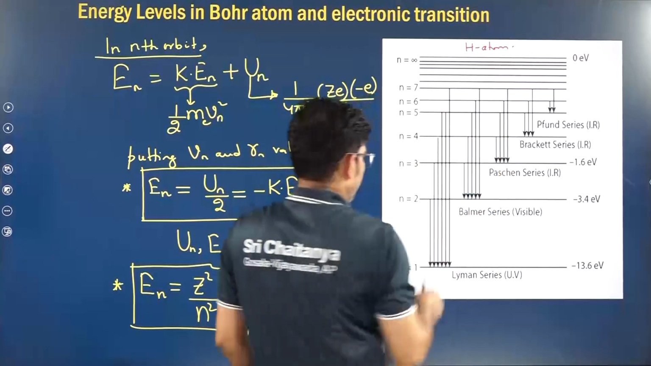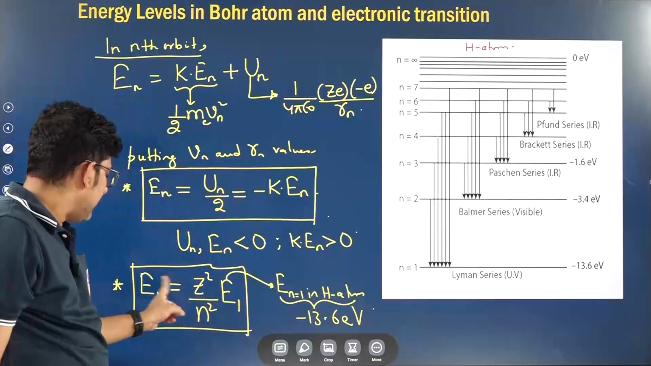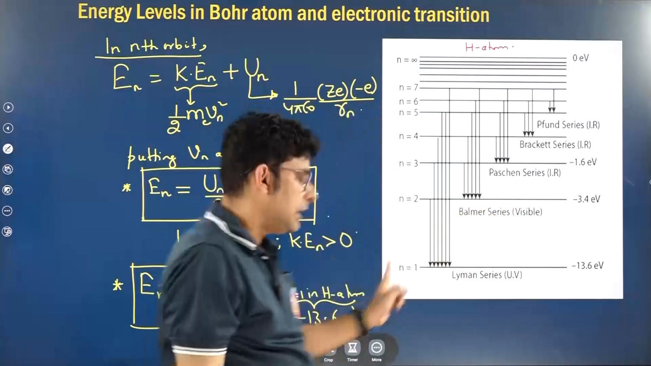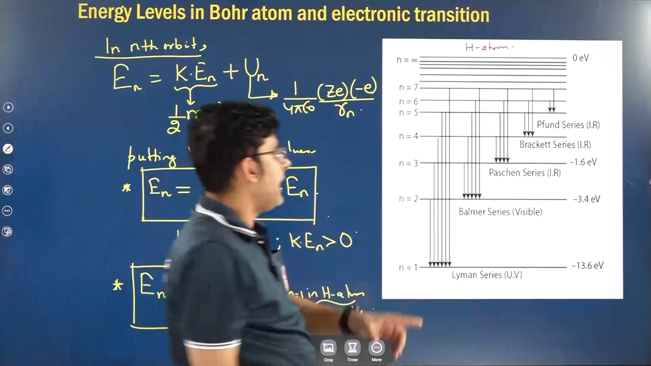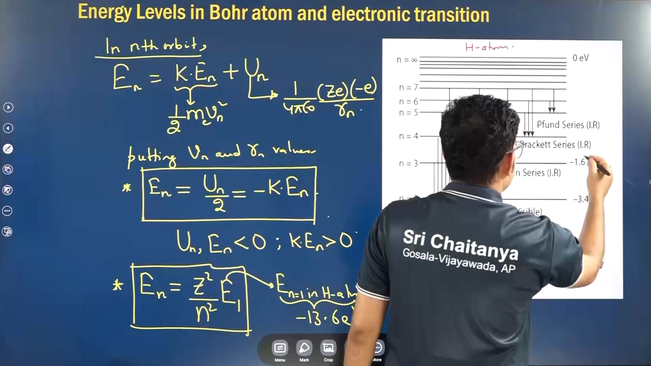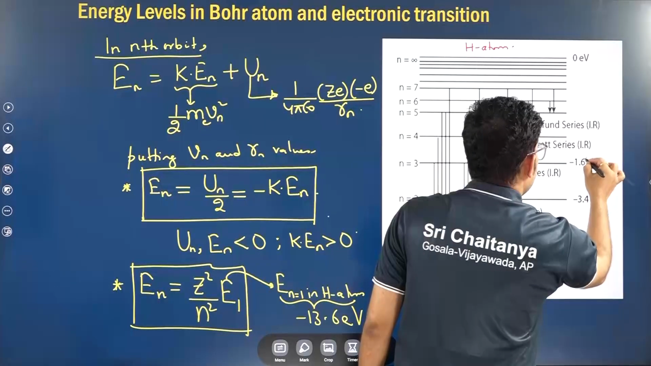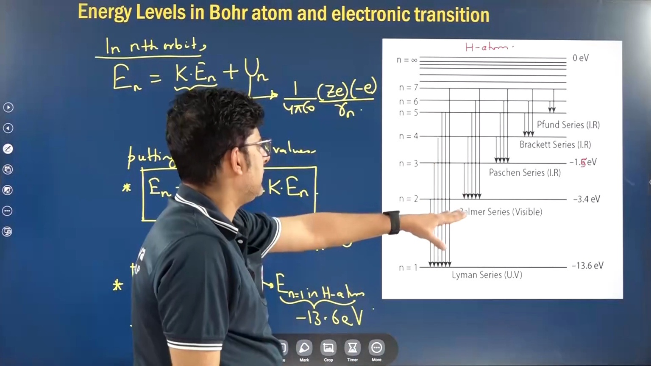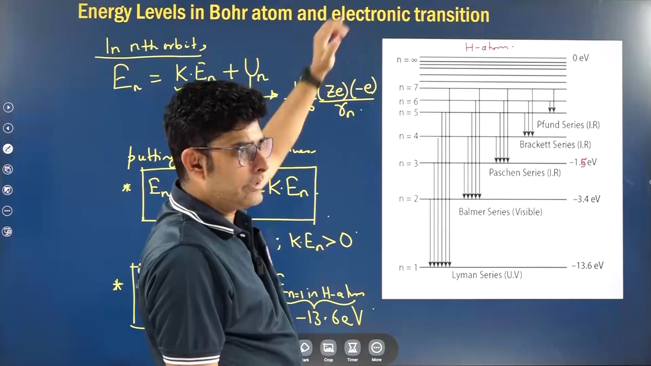Now first orbit, minus 13.6; second orbit, minus 13.6 by 2 square, which is minus 3.4; third orbit, minus 13.6 by 3 square, which is approximately minus 1.5 electron volt. The n equals 4 orbit, fifth orbit and so on will have different energies.